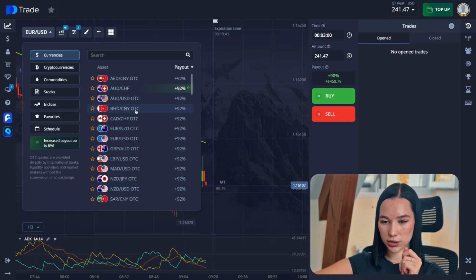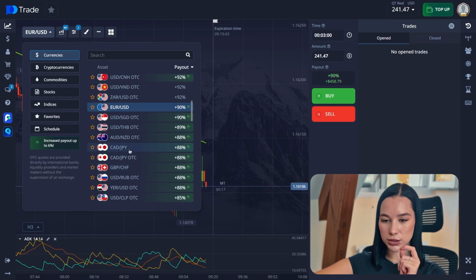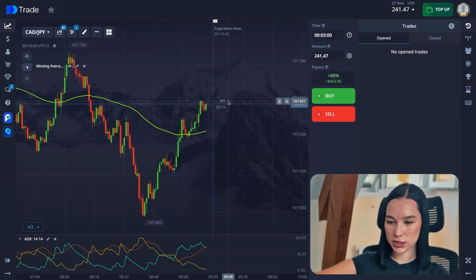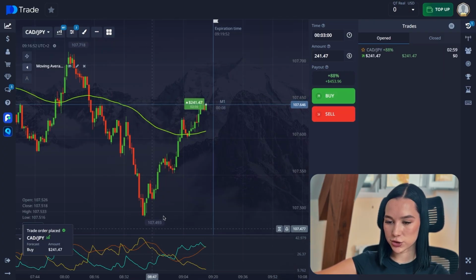Let's check it out. Euro dollar. No, it's not good. Canadian dollar, Japanese yen. Pretty good upward trend. Also, the blue line and orange line are crossing each other. So we open here a buy trade for 3 minutes.